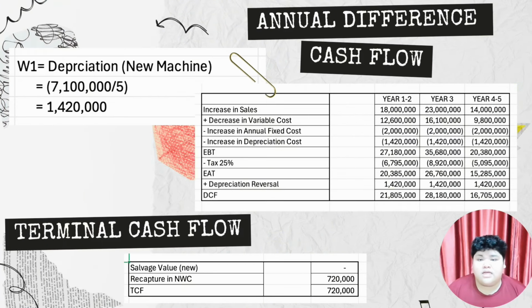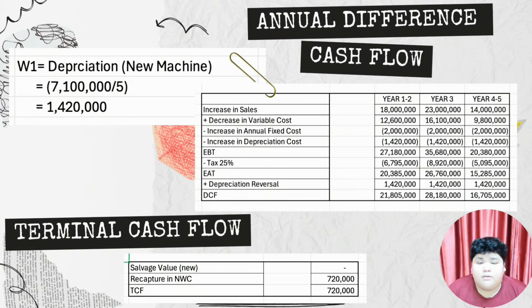We'll go to the second requirement, the annual differential cash flow or DCF and terminal cash flow or TCF. For the DCF, we'll divide it into three columns. The first column is year 1 and 2, the second is year 3, and the third column is year 4 and 5. For increase in sales, year 1 and 2 is 18 million, year 3 is 23 million, year 4 and 5 is 14 million.